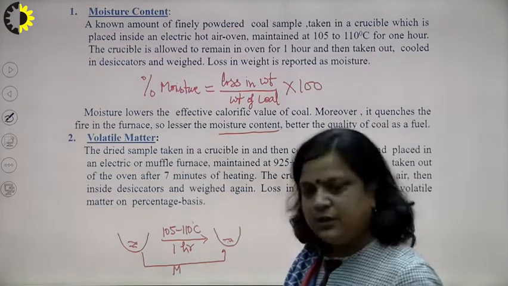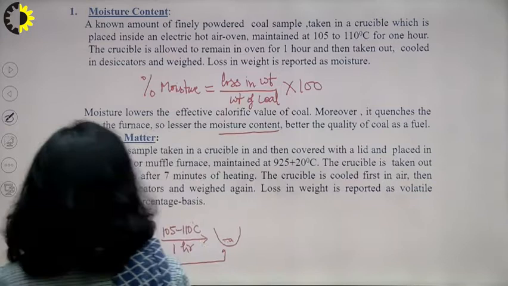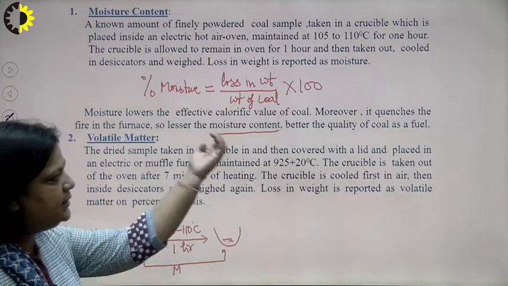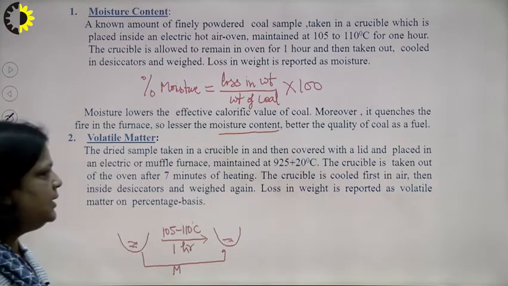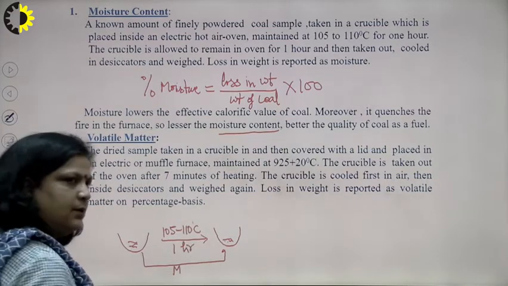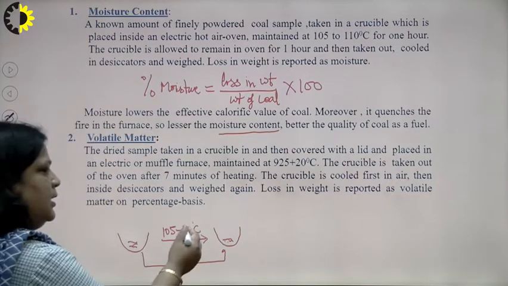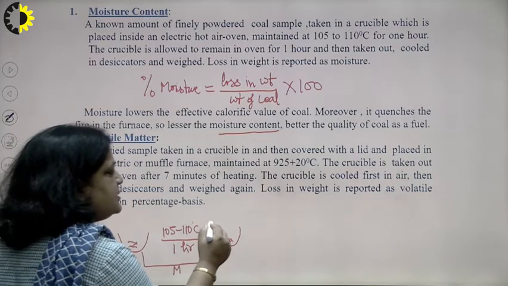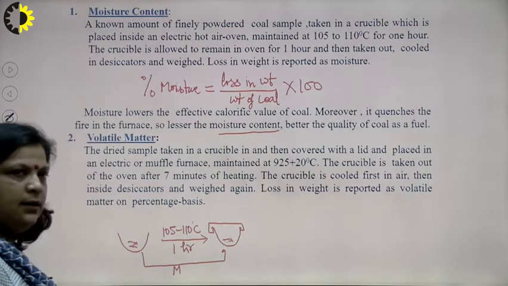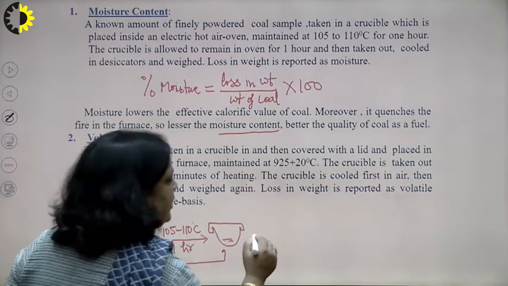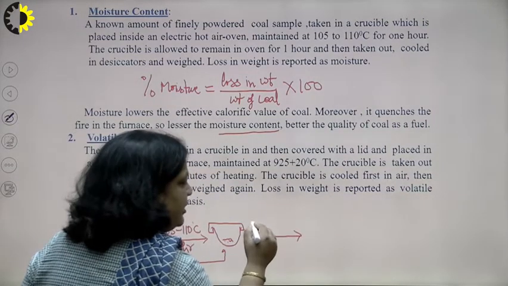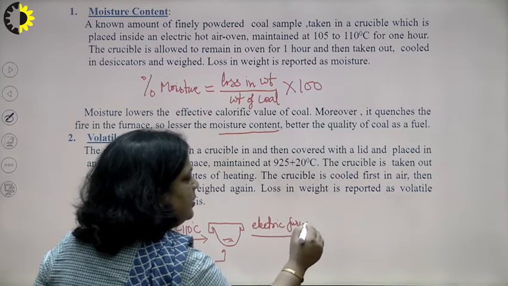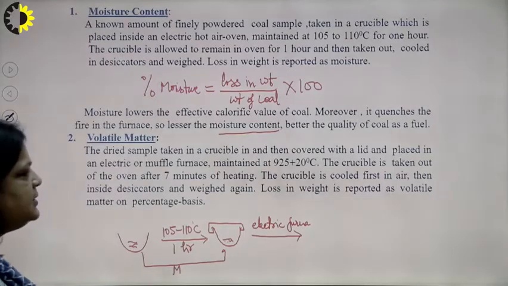Now, second observation, the second analysis is volatile matter. Same step procedure: first write the procedure and then the significance. After this step, that is after removing the moisture, put the dried sample in a crucible, cover the crucible with the lid, and then place it in an electric furnace or muffle furnace